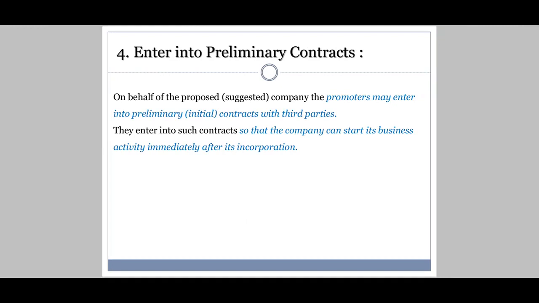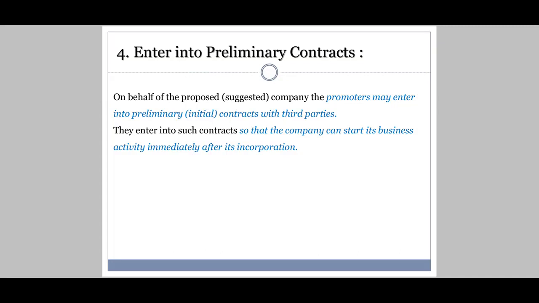Coming to the fourth stage, which is to enter into preliminary contracts. Preliminary contracts means initial contracts. On behalf of the proposed, that is suggested, company, the promoters may enter into preliminary, that is initial, contracts with third parties.